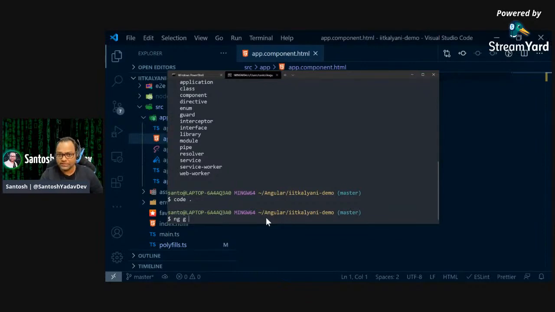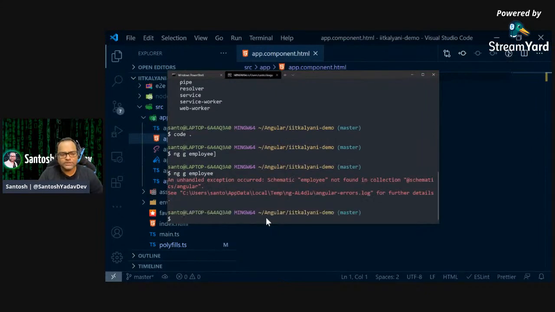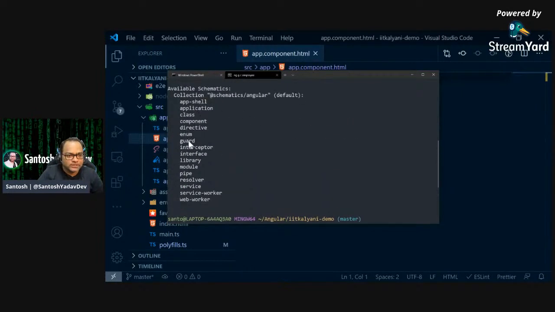So I'll say ng g, and this is the employee component, where you may have some information about the employee. So ng generate, and then you have to say component, or you can also say c. So either use the full form or use the short one. Generally I use c, which is short for component, and then employee. So I'm creating a component right now.